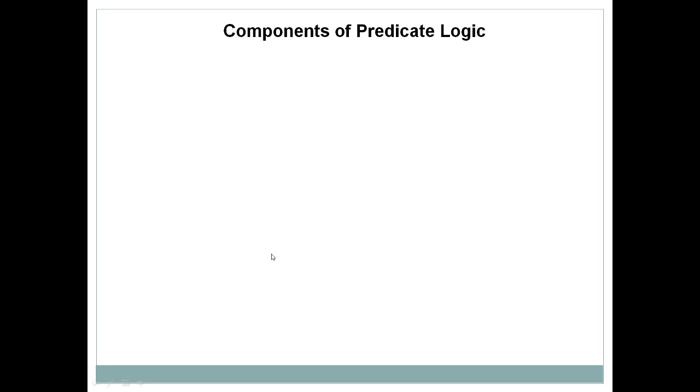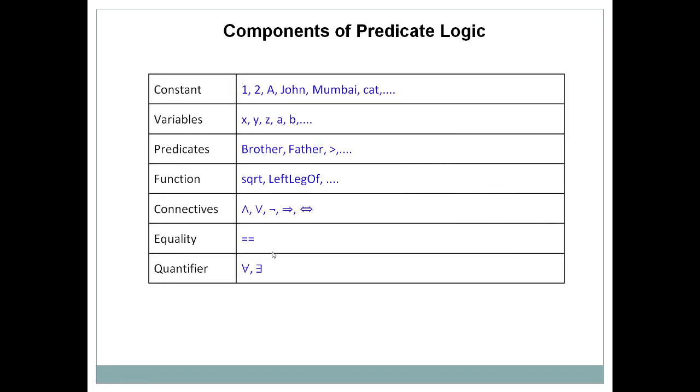Now the next thing is, what are the different components of predicate logic? We have seen that in propositional logic we have only 5 connectives: conjunction, disjunction, if and only if, not, and if then, that is conditional. These are the only 5 connectives available in propositional logic to represent a statement.